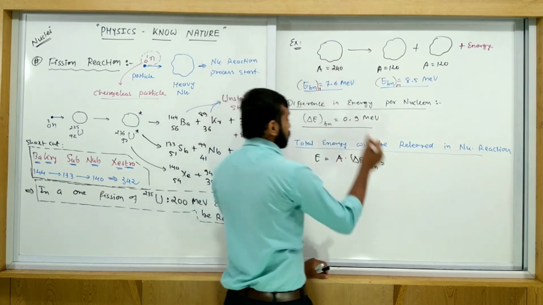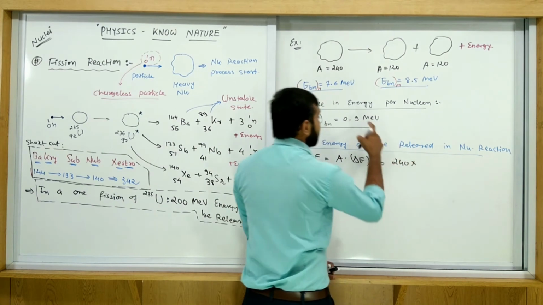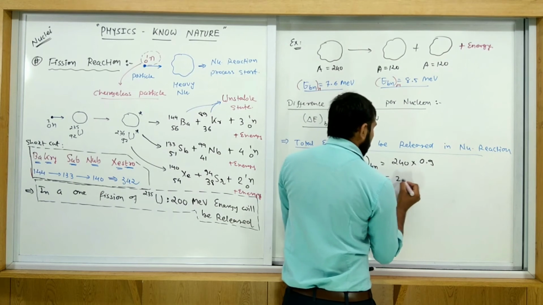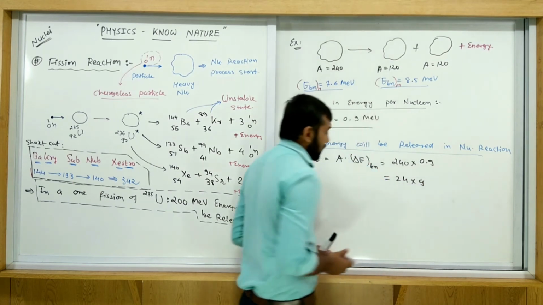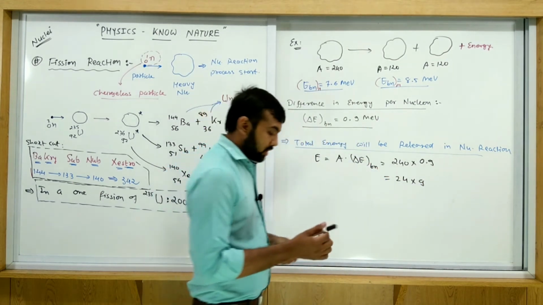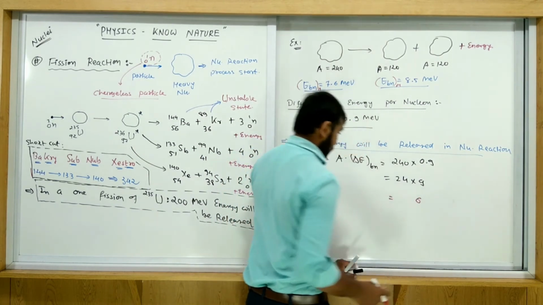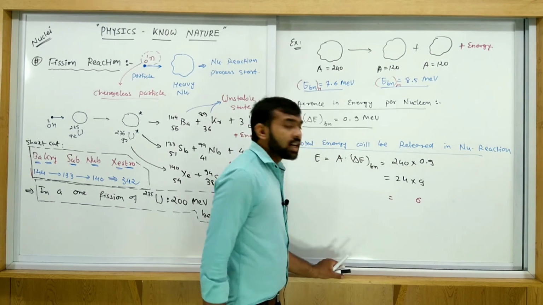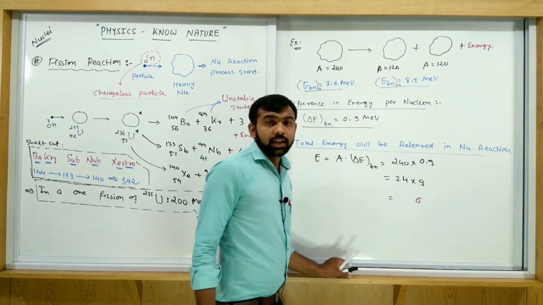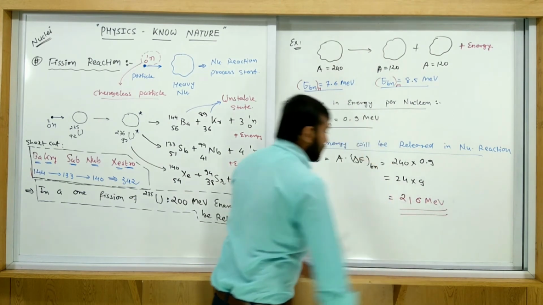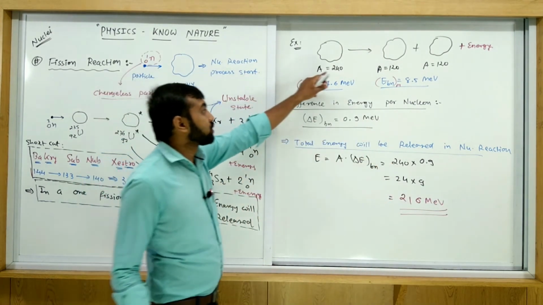So 240 multiplied by 0.9 is 24 multiplied by 9. 9 fours are 36, 9 twos are 18, 18 plus 3 is 21. So a total of 216 MeV energy will be released if A is equal to 240.